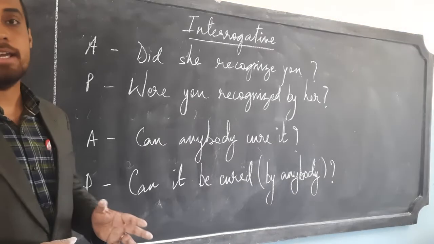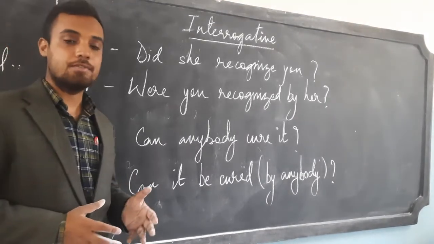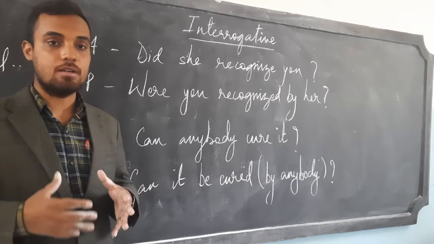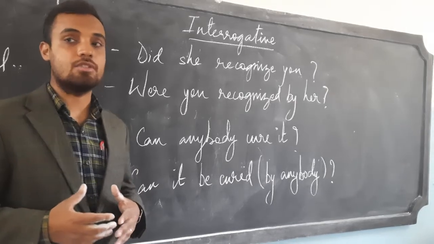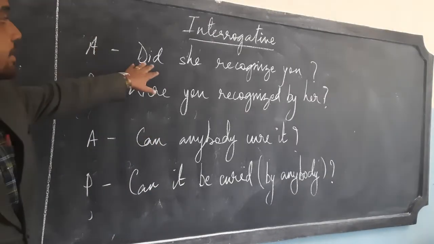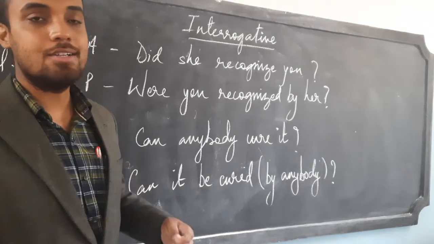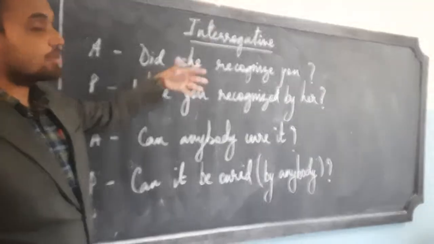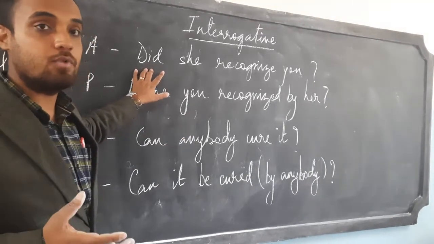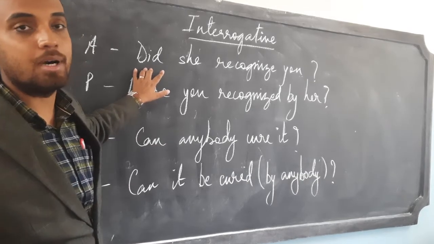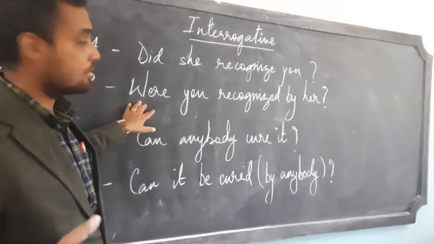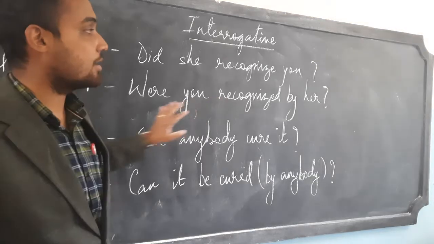The next type of sentence is the interrogative sentence. An interrogative sentence is a sentence that asks you a question. Now when a sentence is given to you in an interrogative form and you have to change it into passive, how are we going to write? In active voice, it's given, did she recognize you? Here the question has did, which means past. So your passive form also has to indicate the past. While changing it, your answer will be, were you recognized by her?